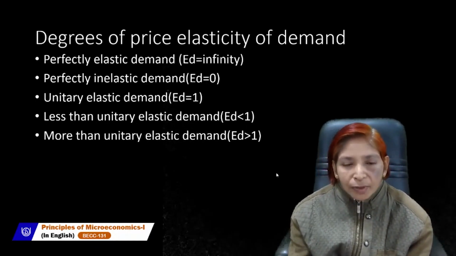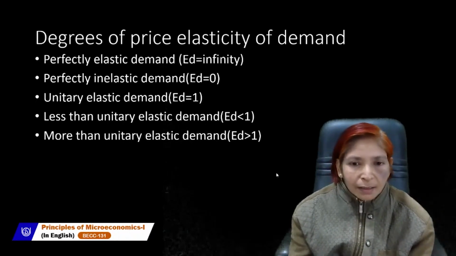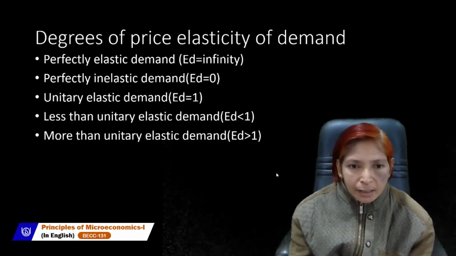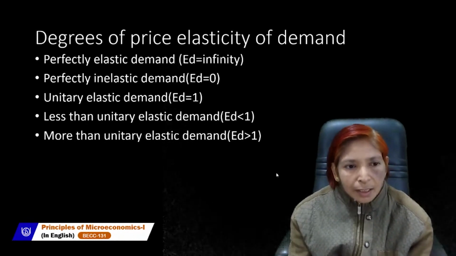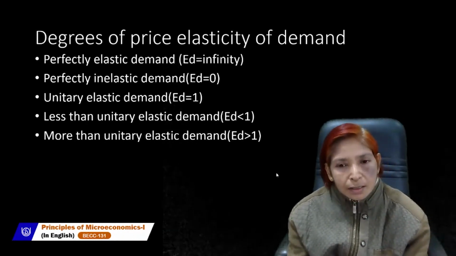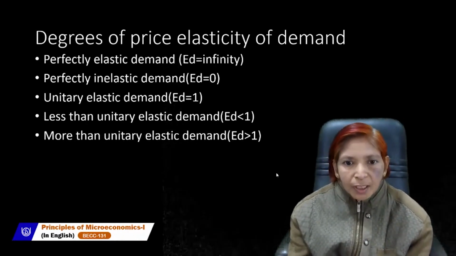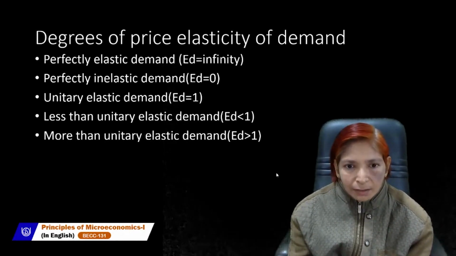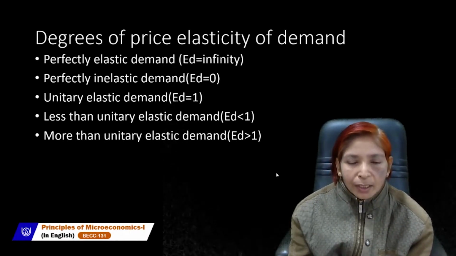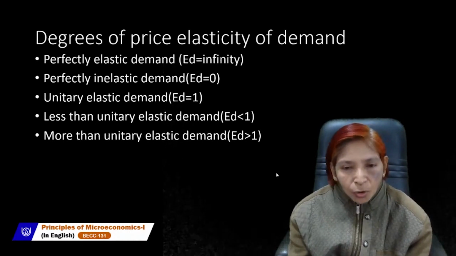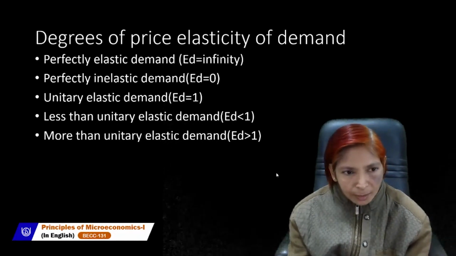When demand varies less than the change in its price, that is called less than unitary elastic demand. We can denote it by ED less than 1.